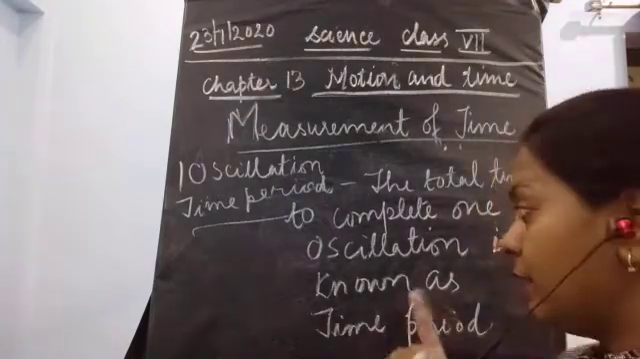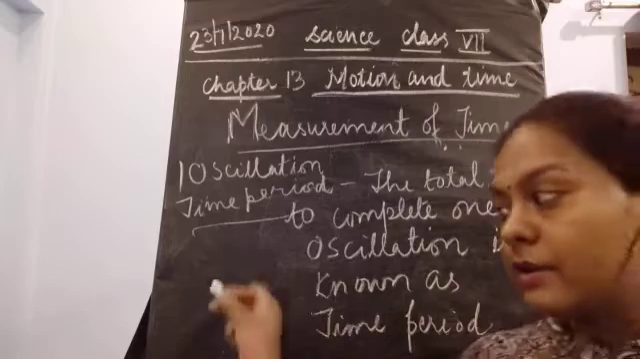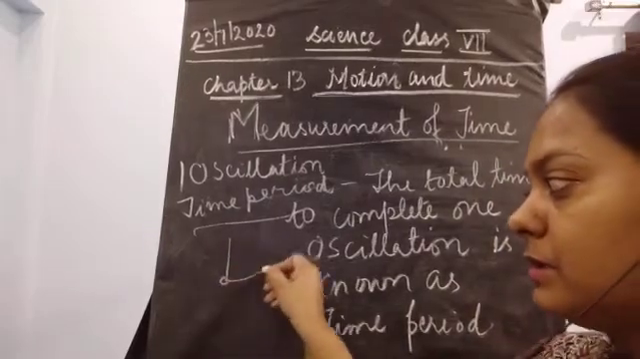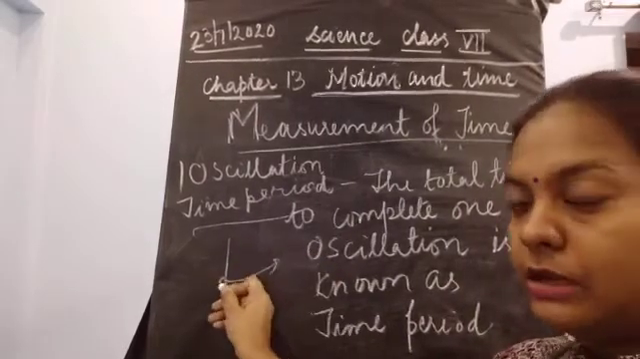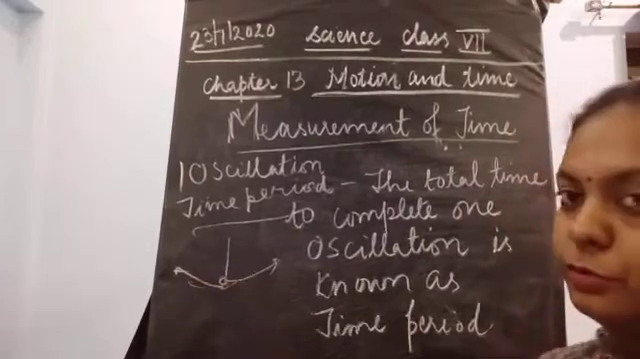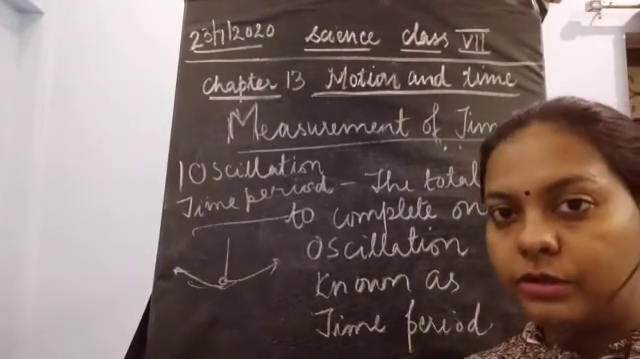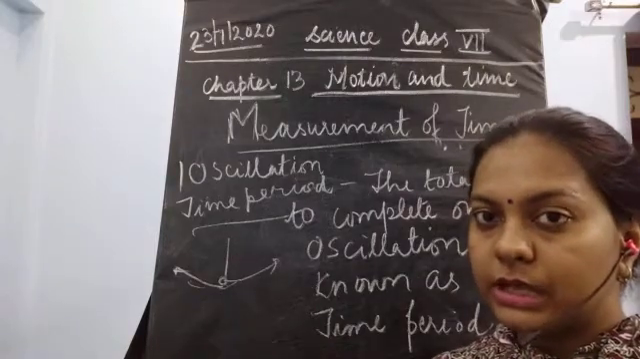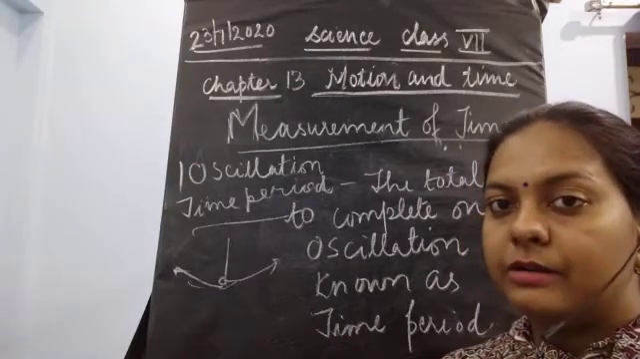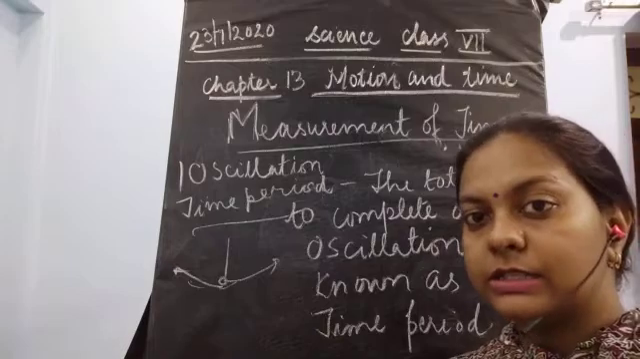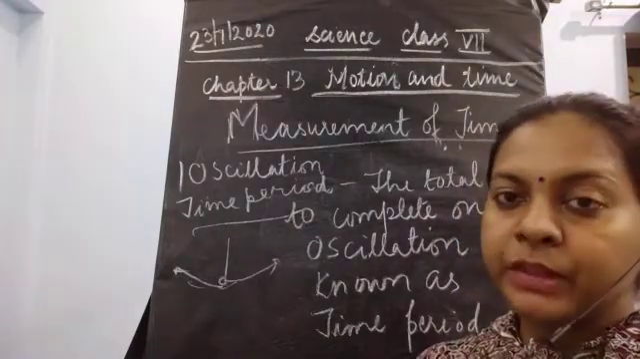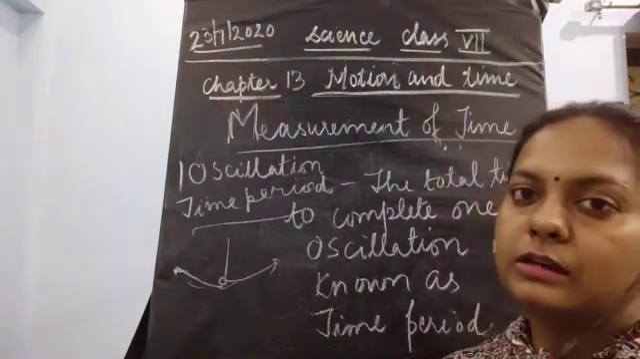Now what is that one oscillation? One oscillation was when a pendulum is moving from its mean position towards extreme, coming back to mean, going towards the other extreme, coming back to mean. This is known as one oscillation. So if we talk about the time period, it is the total time covered by an object which is showing oscillatory motion. That is known as the time period.